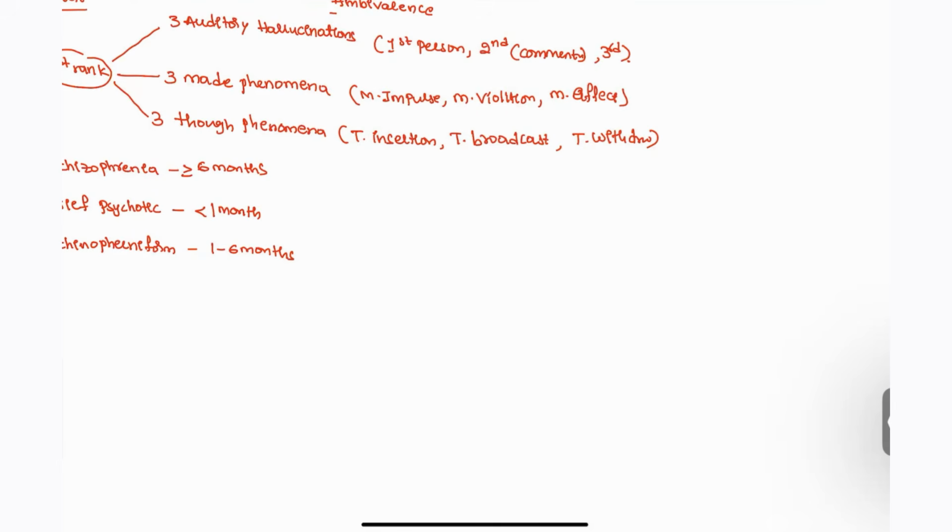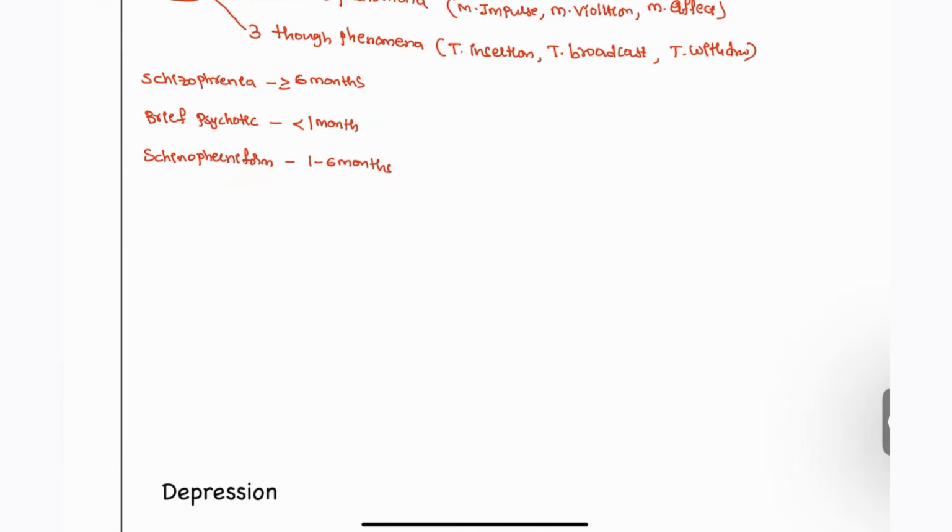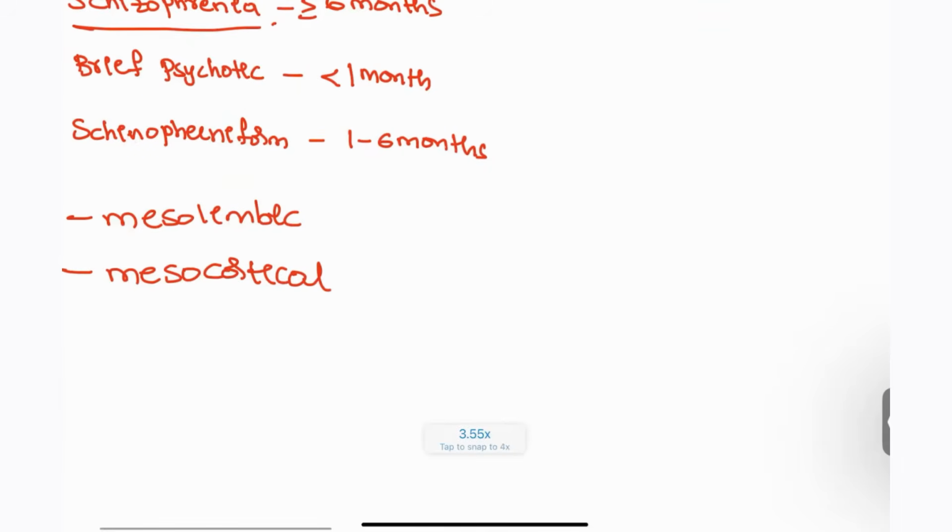For schizophrenia, what we have to see in the diagnostic criteria is that they have to have symptoms for more than 6 months. But what is the defect that is present in schizophrenia? Basically, in schizophrenia patients, it is going to affect two important pathways. One is the mesolimbic pathway and the other one is the mesocortical pathway. The mesolimbic pathway is important for the positive symptoms, and mesocortical is important for the negative symptoms.